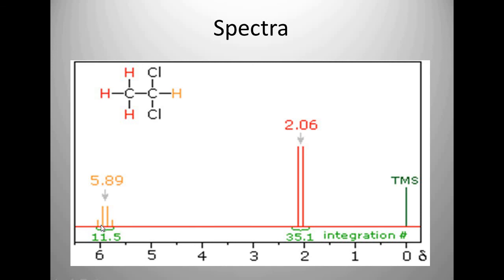This is 2 and this is 3, that is the splitting pattern of a signal, which we will study in coming lectures. Here we just observe that these 3 are magnetically equivalent, so they give you one signal which is divided into 2 parts. And this hydrogen, which is magnetically different from these, gives you a separate signal, divided into 4 parts: 1, 2, 3, 4. And our TMS, that is our reference standard, will show the signal at 0. So we will measure the delta value with respect to the TMS. Thank you.